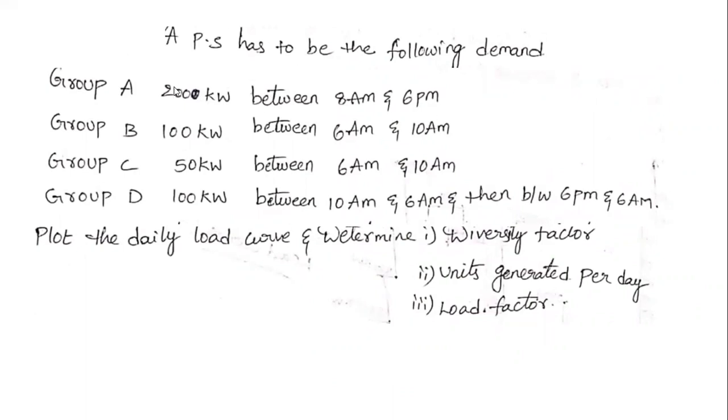Next, coming to the second problem. A power system has to meet the following demands.